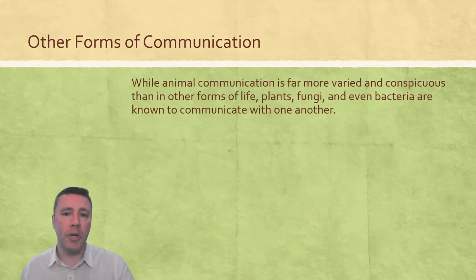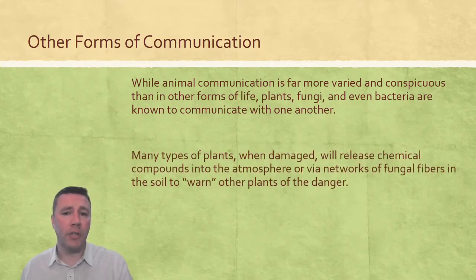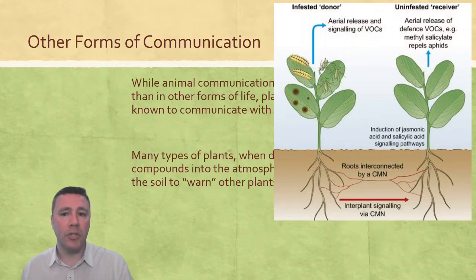Although animal communication is certainly the most conspicuous and varied, as I mentioned earlier, communication also takes place within plants, fungi, and even bacteria. Many kinds of plants, for example, when they're damaged either by insects or perhaps some pathogen, will release compounds into the atmosphere or into the soil that travel through fungal networks to warn other plants of the potential danger.